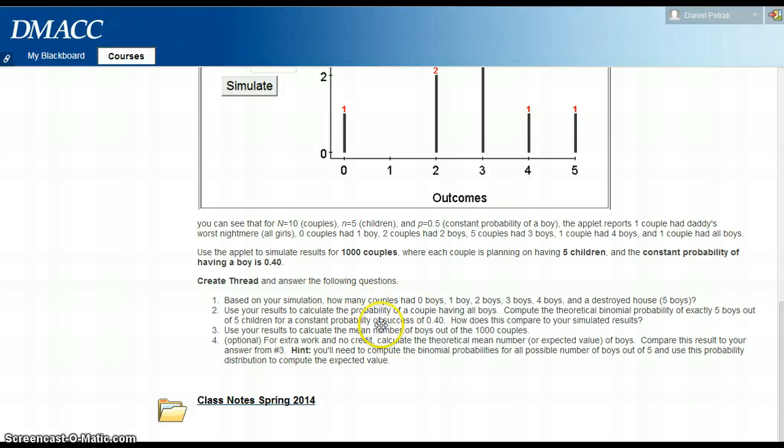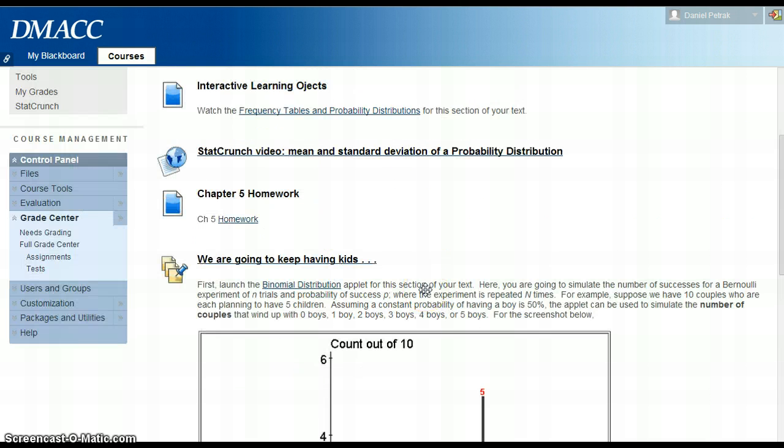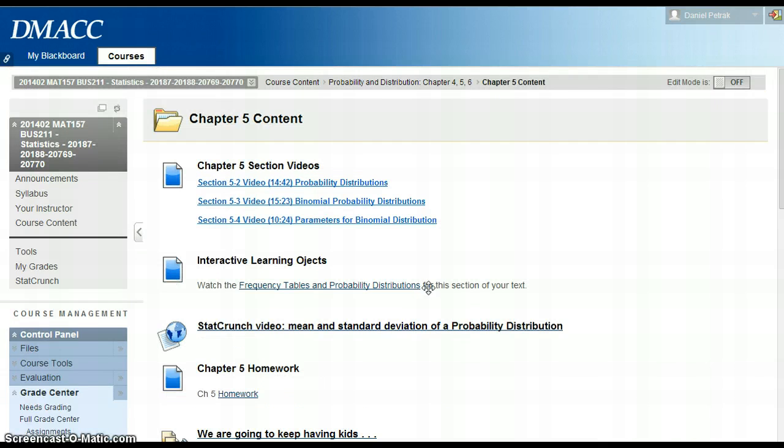If you actually calculate out the theoretical probability for each of these, it matches 2. So that's for part 4, just a little hint on that. Again, run the simulation, get your own numbers, and compare that to the theoretical. I did post a video here on how to use StatCrunch to find the mean and standard deviation of a probability distribution.